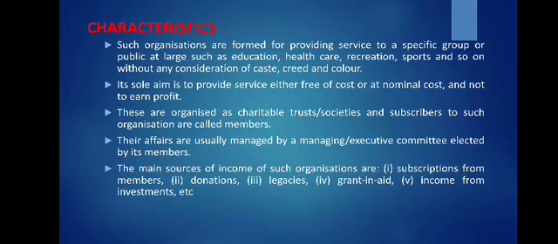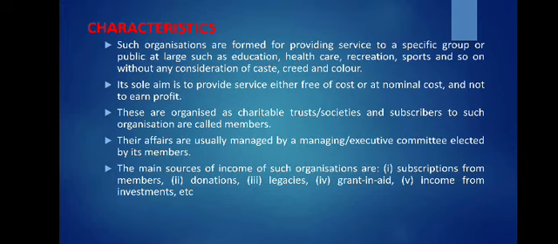The main sources of income of such organizations are subscriptions from the members. Just now we discussed that the members will pay subscription fees, and these organizations also receive income in the form of donations and legacies. Legacies are nothing but property that is inherited by an organization by the will of the donor.